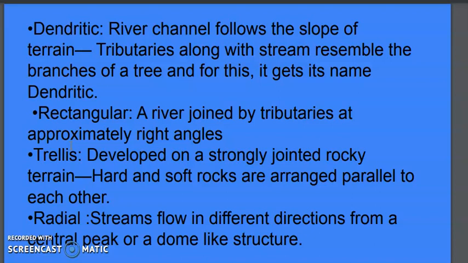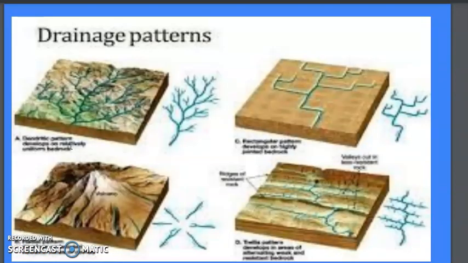When the river channel flows along a slope of terrain, almost in a hilly region we can say, the river with its tributaries and distributaries, or the main stream, basically looks like a tree or a branch of a tree, and that's why the name is dendritic pattern. You can see this image. In this image you can see this is a main river and these are all the tributaries. If I give you this picture, you will tell me, ma'am, this is a branch of a tree. So this kind of pattern, when a river with its tributaries forms, is called dendritic drainage pattern.